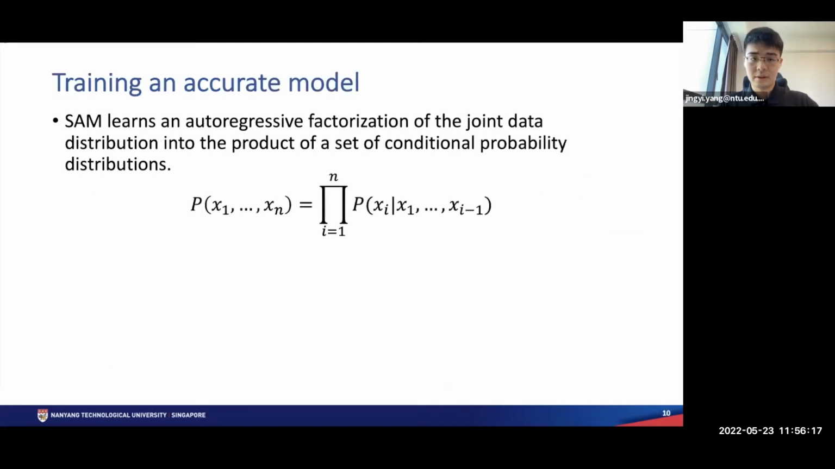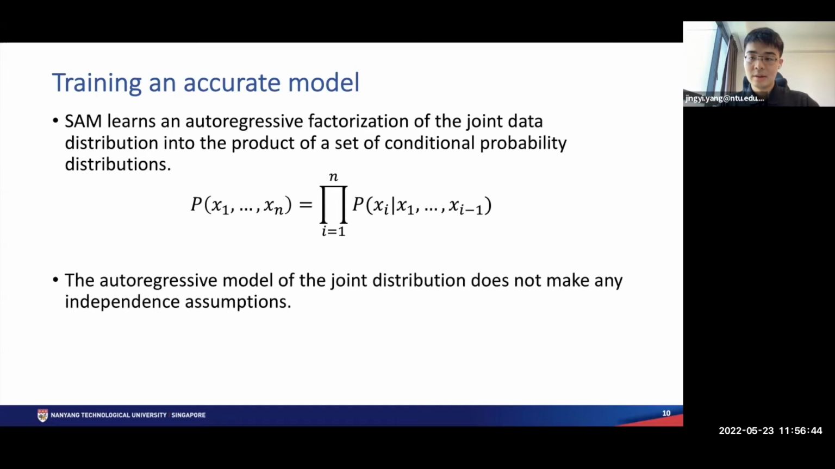Now let's move on to our first goal, training an accurate model. SAM learns an autoregressive factorization of the joint data distribution into the product of a set of conditional probability distributions. For example, if we have a relation with n columns, then we can model the joint distribution P(x1 to xn) as a product of the conditional probabilities P(xi given x1 to xi minus 1). The biggest advantage of the autoregressive model is that it does not make any independence assumptions.